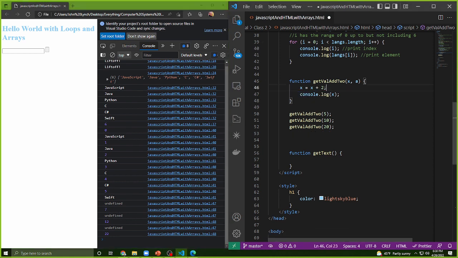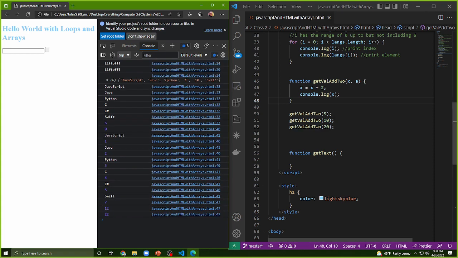JavaScript's nicer with it. In some other languages, it will give you an error if you're referencing a parameter that doesn't exist. Essentially, these parentheses are where parameters go so that you can use them in your code later within functions. Does that help a bit with that one?